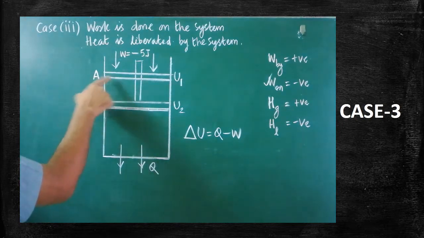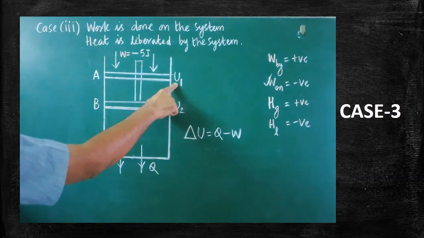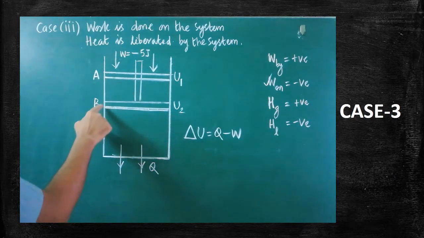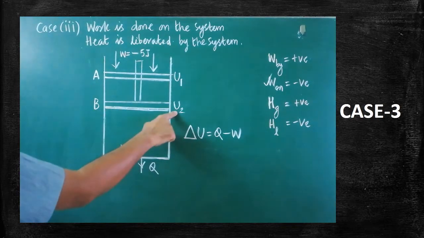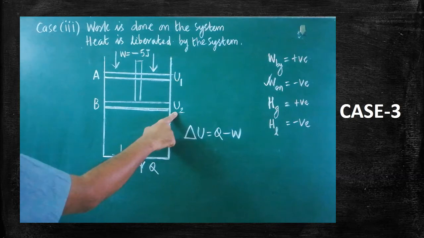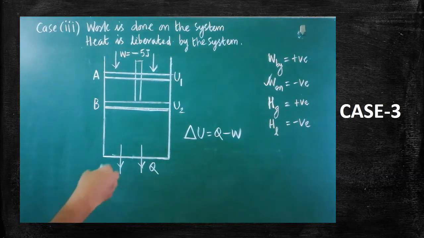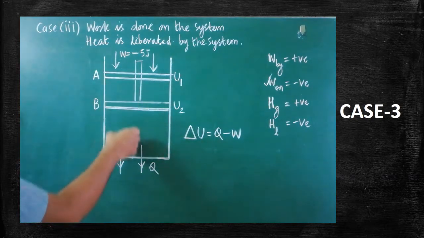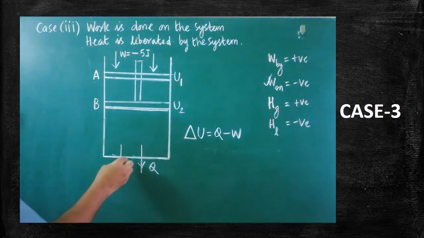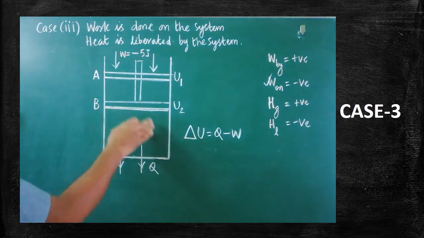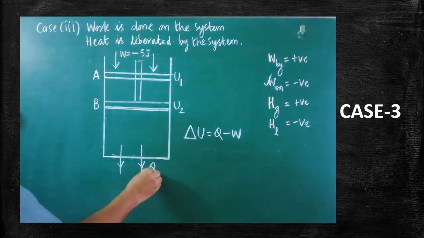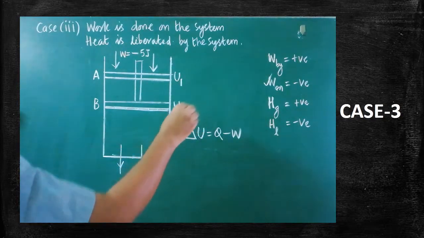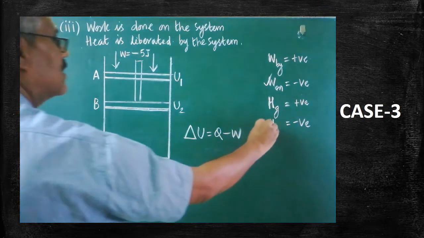When it was at A, the initial internal energy can be taken as U1. After pushing downward, after coming to the new position B, the new internal energy can be taken as U2. Now we have to find out whether the del U is positive or negative. Because of the push, it is pressurized and the heat is liberated out. Internally some amount of heat is generated. If it is liberated out, that Q should also be taken as negative because heat is liberated here.